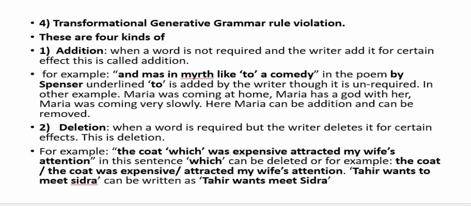Now, transformational generative grammar rules violation. There are 4 types of transformation that should be discussed here before the example of this violation. Addition: when a word is not required and the writer adds a word in a sentence, it is called addition. For example, "and mass in myth like to a comedy." In this poem by Spencer, the underlined "to" is added by the writer though it was not required.